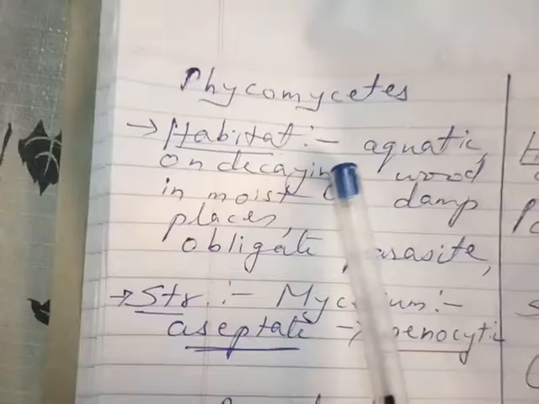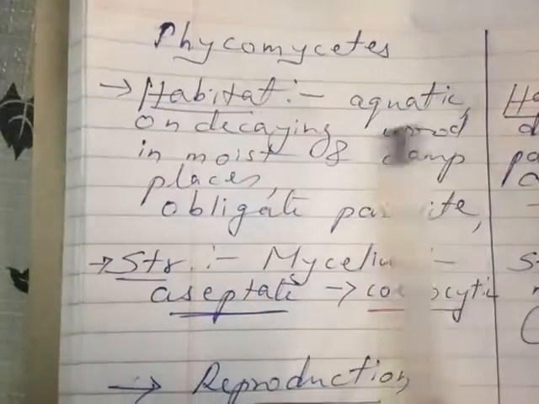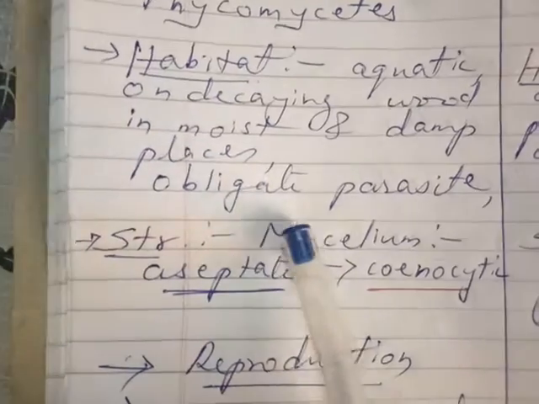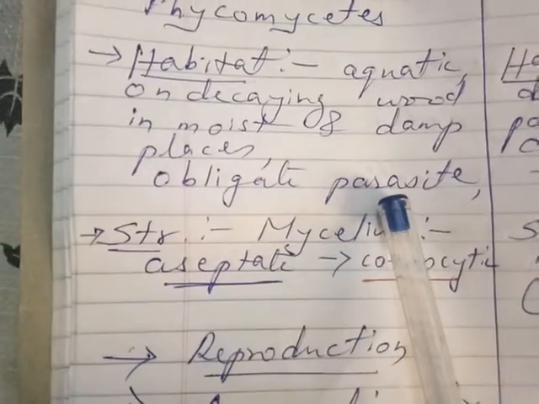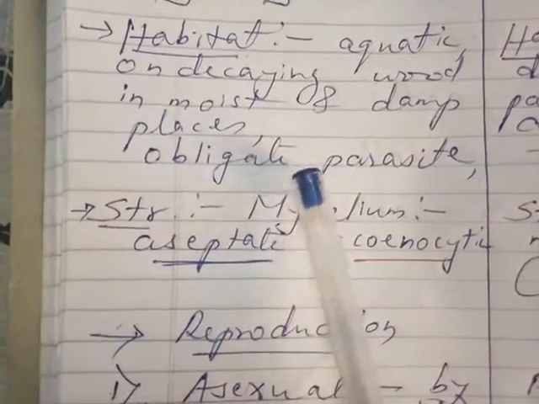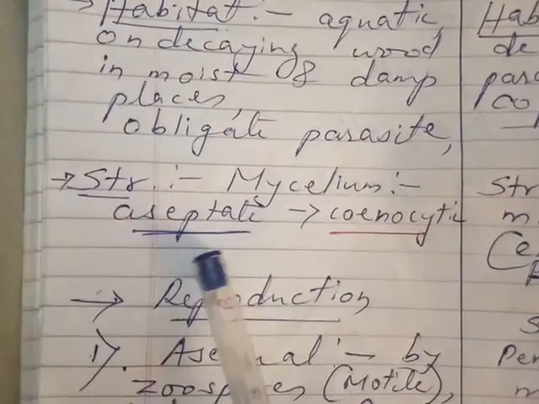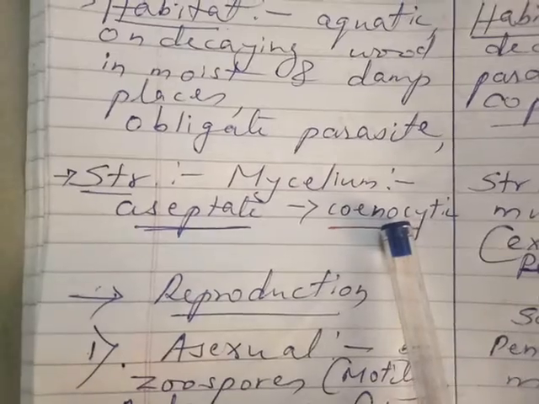Now let us see these classes one by one. First one, that is Phycomycetes. Habitat, where are they found? They are aquatic, on decaying wood, in moist and damp places. They can be found as obligate parasites, that is, they cannot complete their life cycle without the host. Structure: mycelium is aseptate and that condition is called coenocytic.